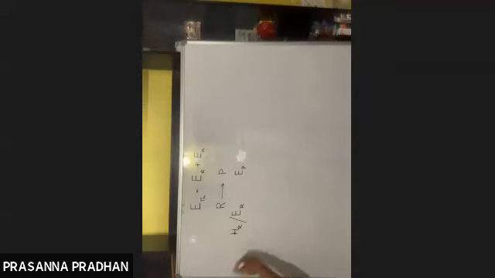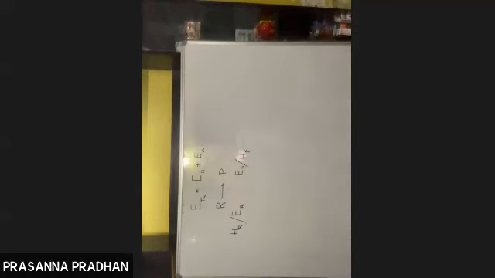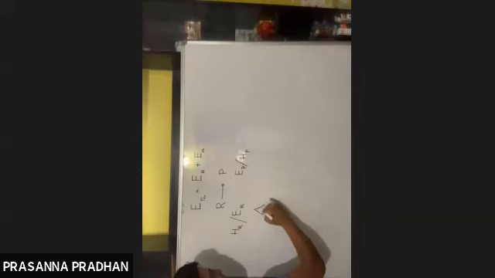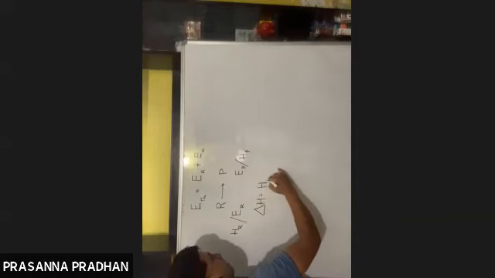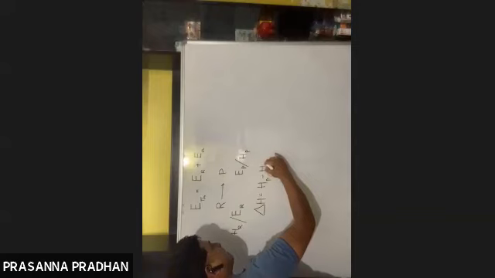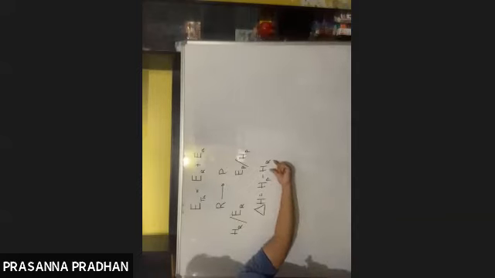HR is the enthalpy of reactant and HP is the enthalpy of product. Now, after the reaction occurs, the total change in enthalpy delta H will be given by HP final minus HR initial. The total change in enthalpy is given by enthalpy of product minus enthalpy of reactant.